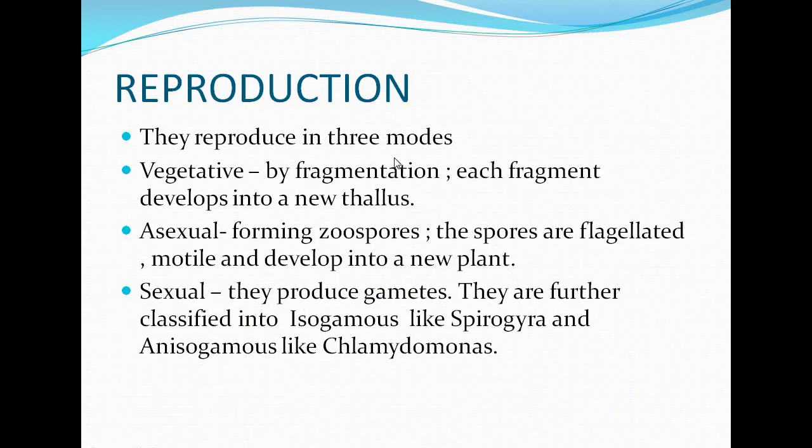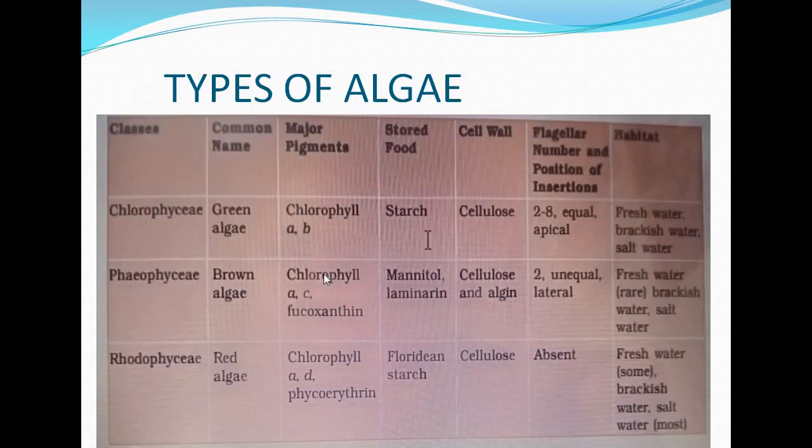So how do they reproduce? They reproduce in 3 modes. That is vegetative, where by fragmentation each fragment develops into a new thallus. Also in asexual mode, they form zoospores, and the spores are flagellated, motile and develop into a new plant. And in sexual mode they produce gametes. They are further classified into isogamous like Spirogyra and anisogamous like Chlamydomonas. So there are mainly 3 types of algae: green algae, brown algae and red algae.